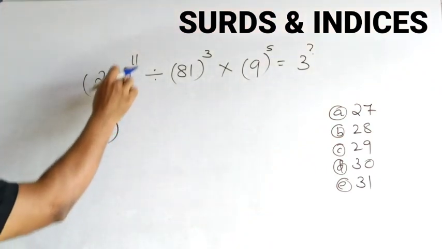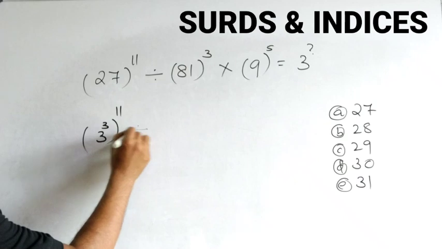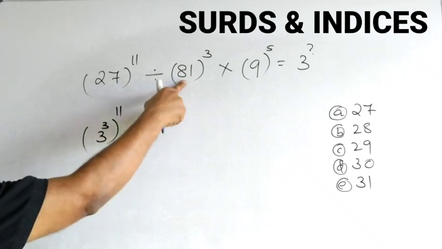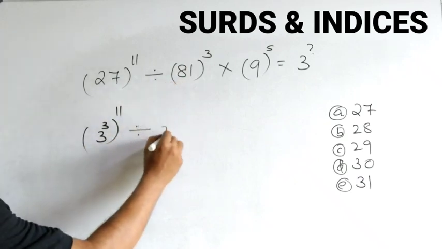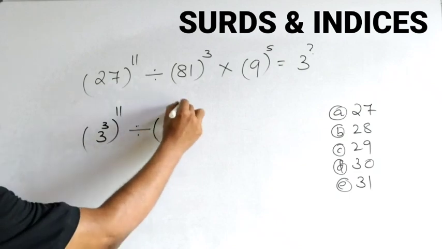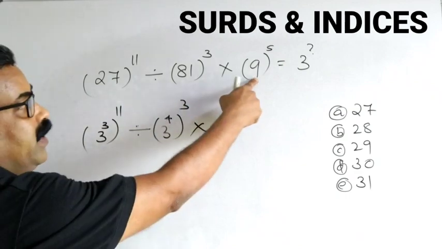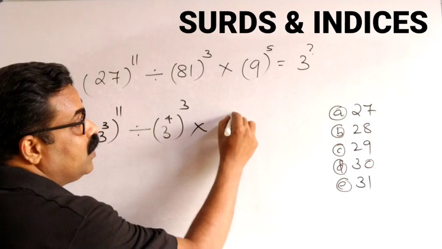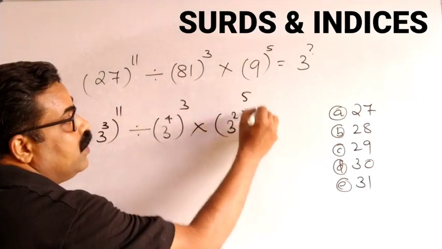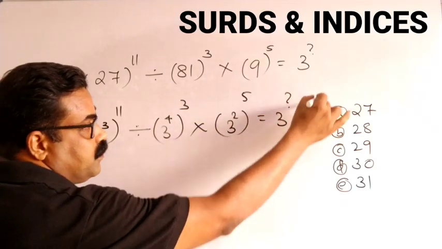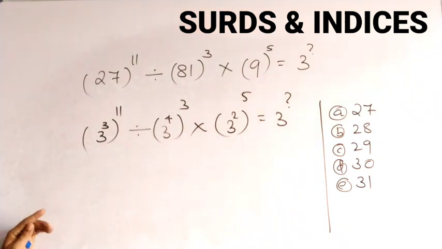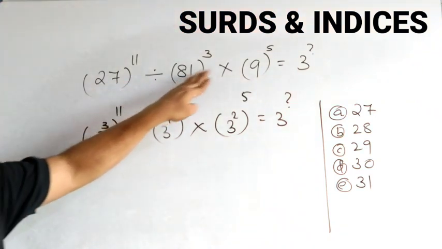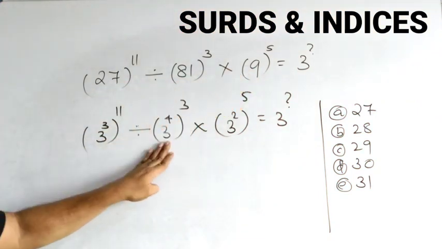3 cube power 11 divided by 3 power 4 is 81, so 3 power 4 power 3, into 9 is 3 square, so 3 square power 5 is equal to 3 power what? Now you can see all the numbers given, we have converted into the powers of 3.